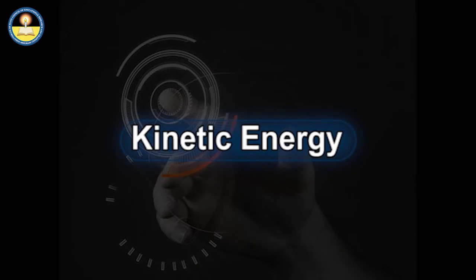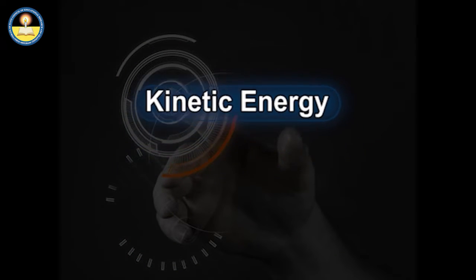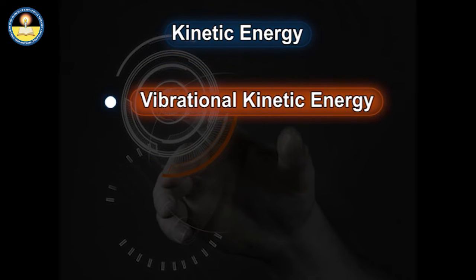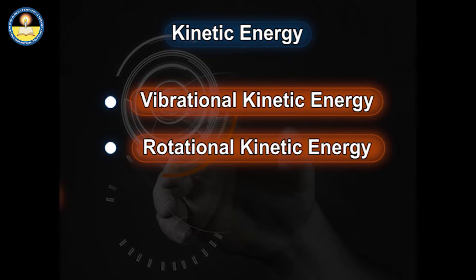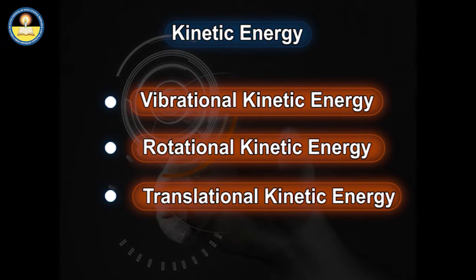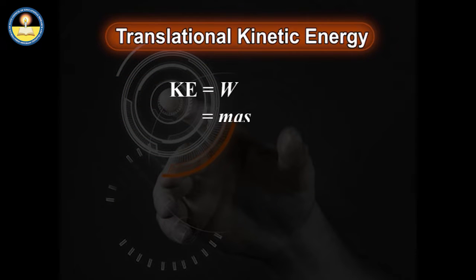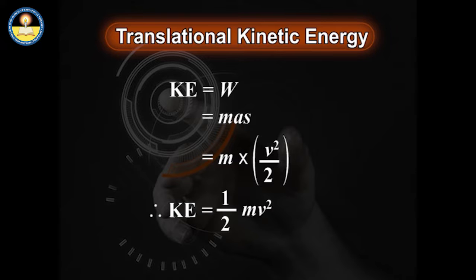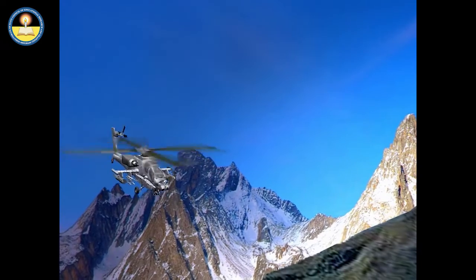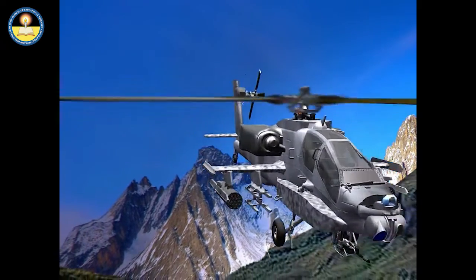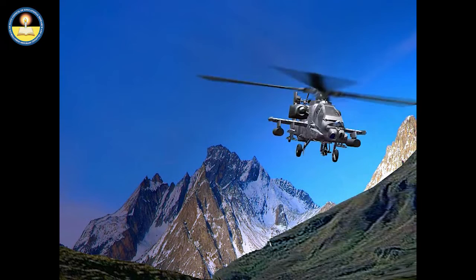There are many forms of kinetic energy. For example, vibrational kinetic energy, rotational kinetic energy, and translational kinetic energy. Translational kinetic energy of a body of mass m moving with velocity v can be measured as half of mv square. If the kinetic energy increases, the object moves faster.